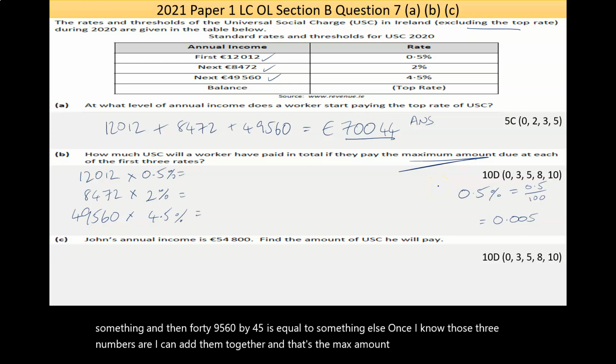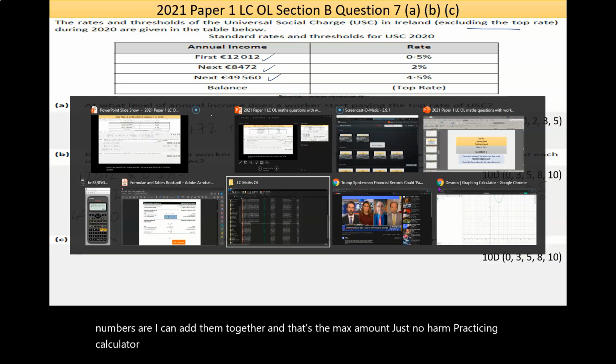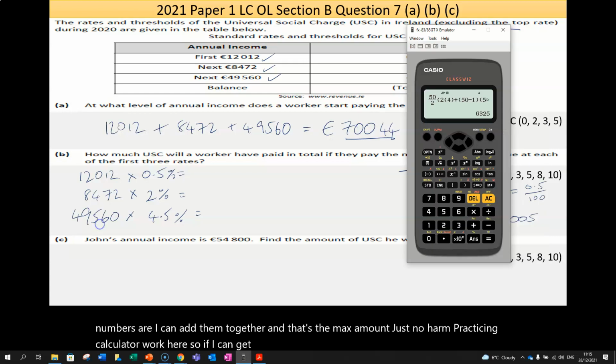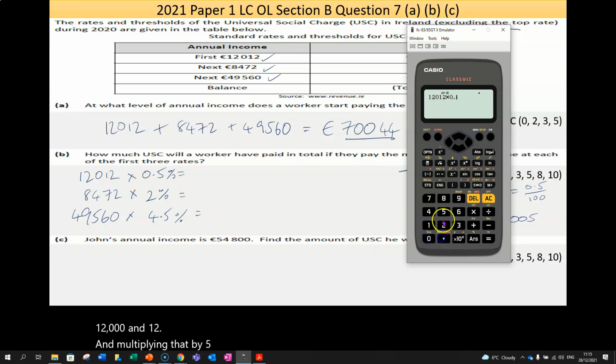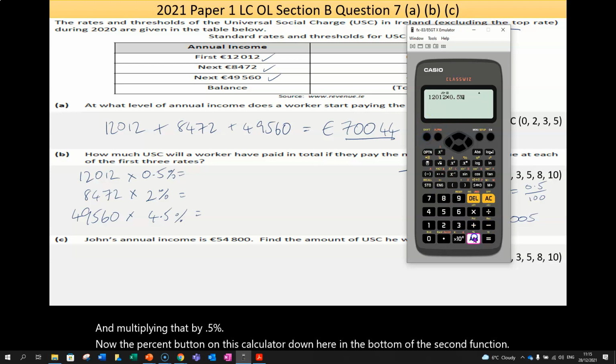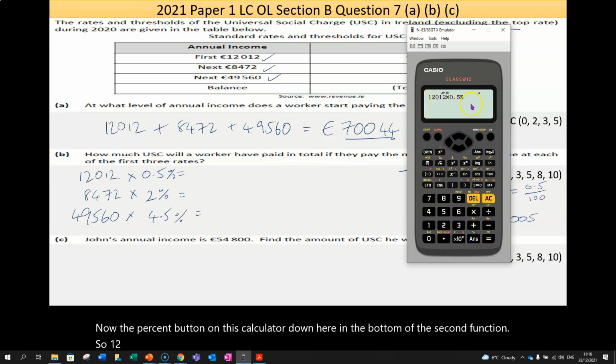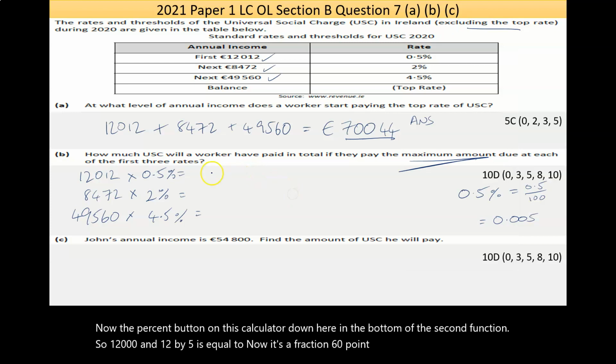Now, no harm practicing calculator work here. So if I can get the calculator up. In this one, I have 12,012 and I'm multiplying that by 0.5%. The percent button on this calculator is down here in the bottom on the second function. So 12,012 by 0.5% is equal to, now it's a fraction, 60.06. So let's record that.